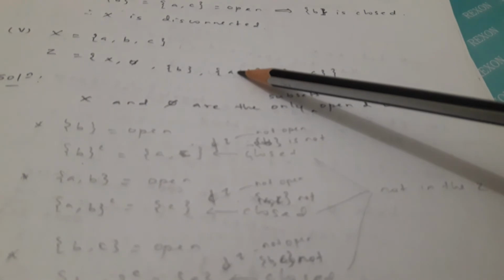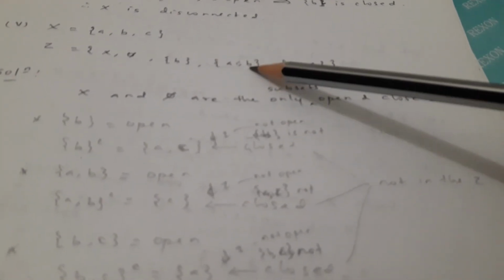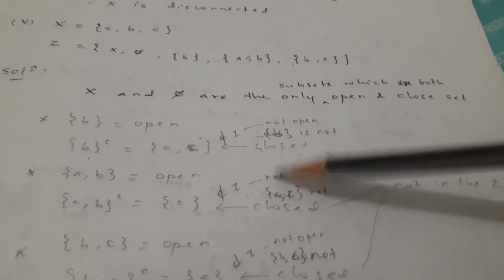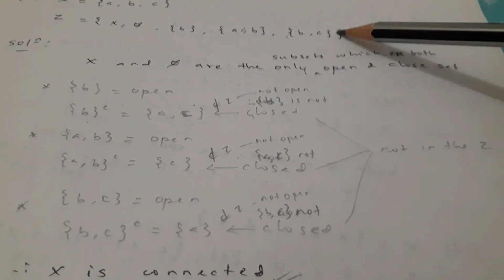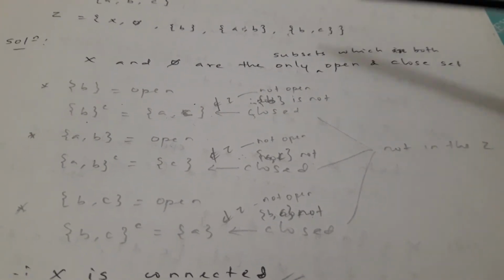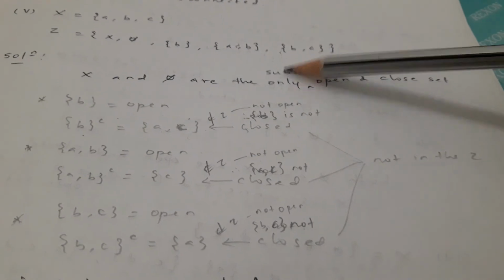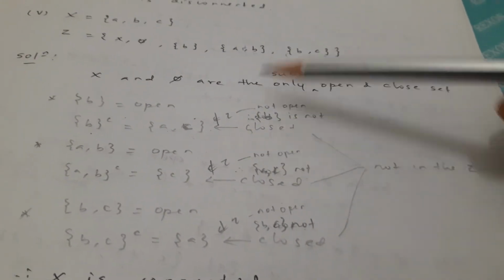Similarly, A, B is open, the A, B complement will be C, and C is not in tau, therefore it is not open, therefore A, B is not closed. Similarly, B, C is open, the B, C complement will be A, A is not in tau, therefore it is not open, therefore B, C is not closed. So we couldn't find any other open and closed set other than X and pi.